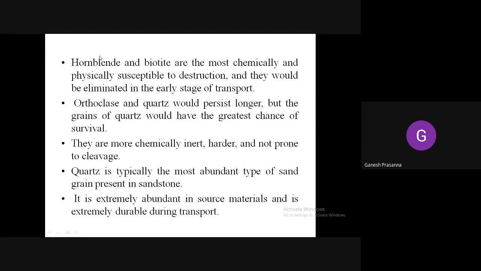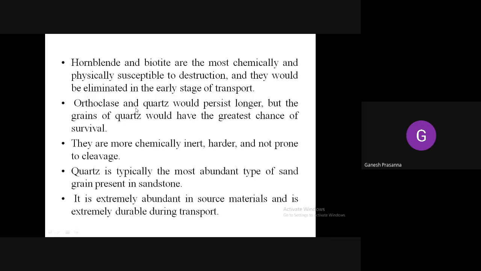Iron and magnesium are chemically very reactive. If you keep a small piece of iron outside, it starts to rust, and during rusting, the particles are being removed. Similarly, these two minerals are very susceptible to destruction, and during the transportation itself, these two particles are lost.